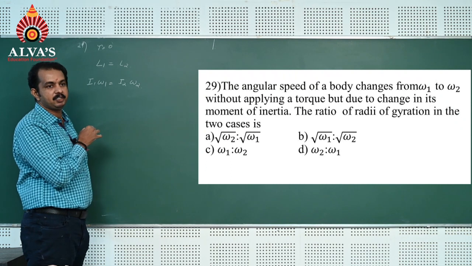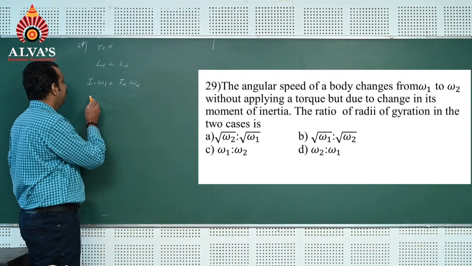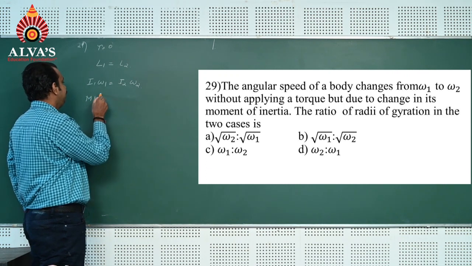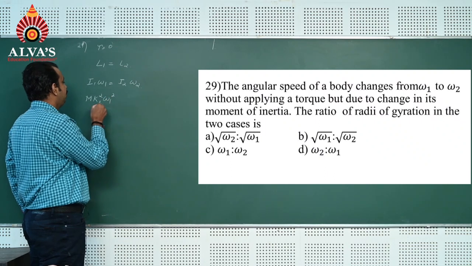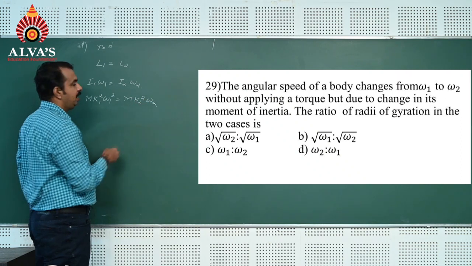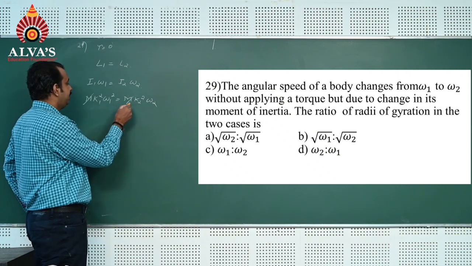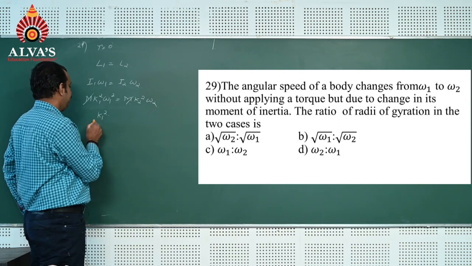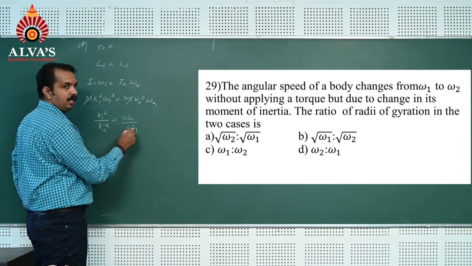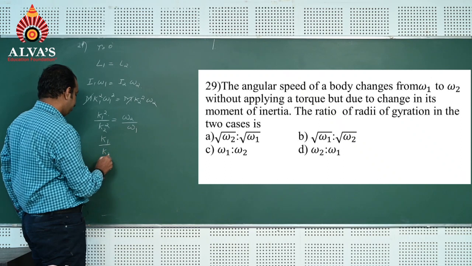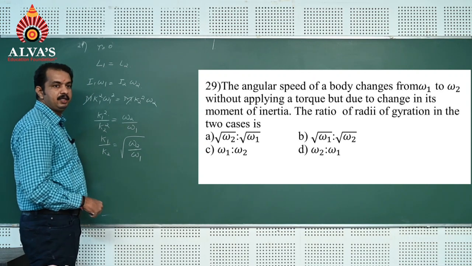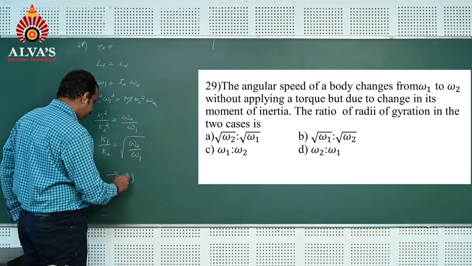Moment of inertia can be expressed in terms of radius of gyration, that is I1 is m k1 square, I2 is m k2 square. m gets cancelled, it is k1 square divided by k2 square is equal to omega 2 divided by omega 1. That means k1 by k2 is equal to square root of omega 2 divided by omega 1. That means option A is the correct answer here.